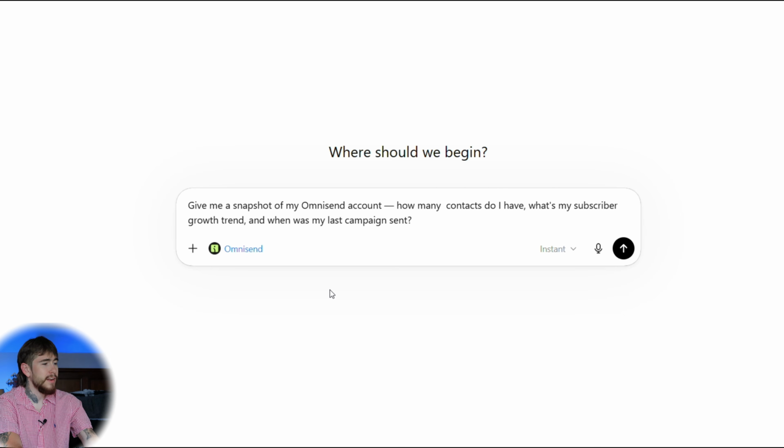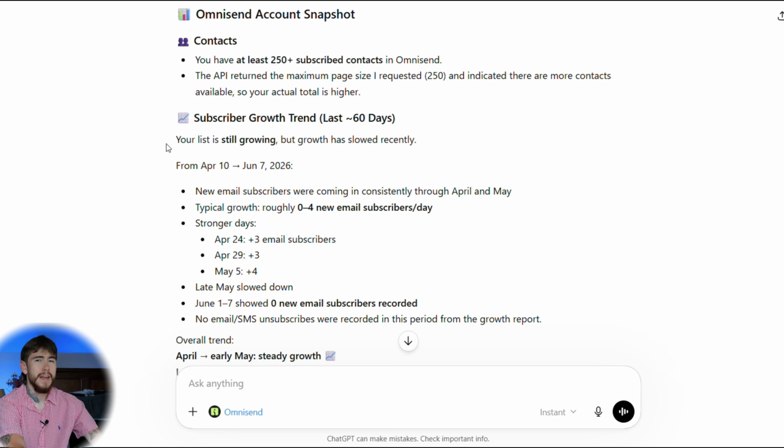So pulling up the Omnisend integration, I'll say, give me a snapshot of my Omnisend account. How many contacts do I have? What's my subscriber growth trend, and when was my last email campaign sent? And here's my quick account snapshot that it just generated. So it's saying I have over 250 active subscribers. The list is actively growing, but the growth has slowed a little bit recently.